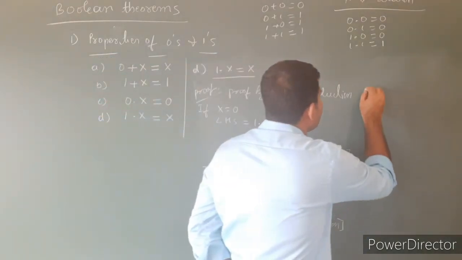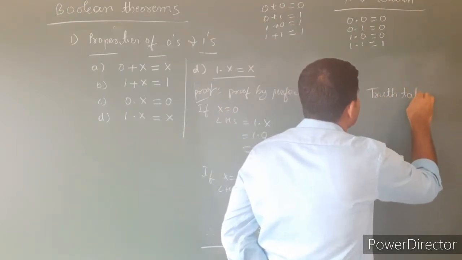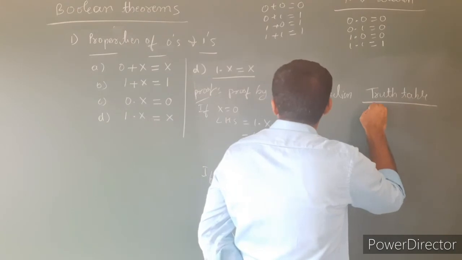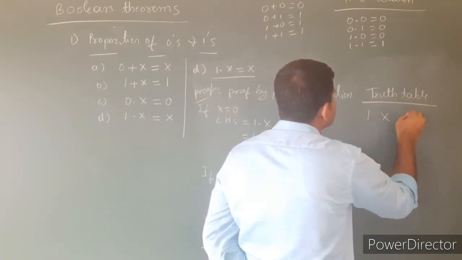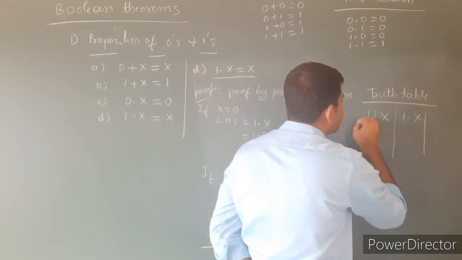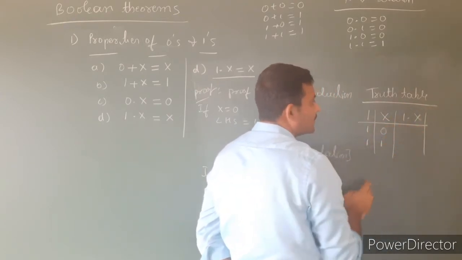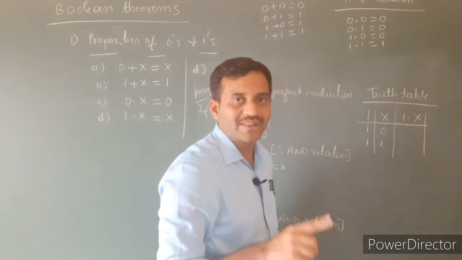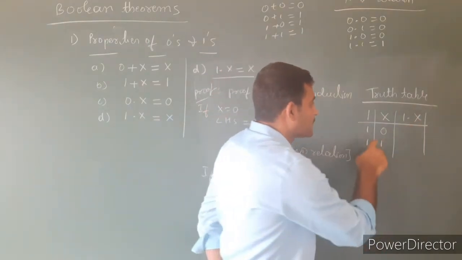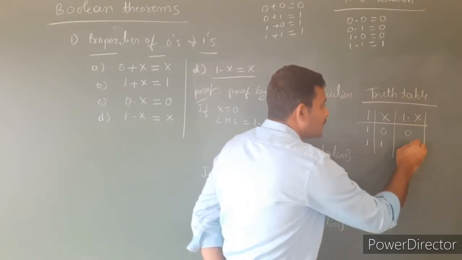By truth table method, consider the columns constant 1, x, 1 into x. Here constant 1, x has 0 and 1. See the third column, that is 1 into x. 1 into x means 1 into 0 is 0, 1 into 1 is 1.